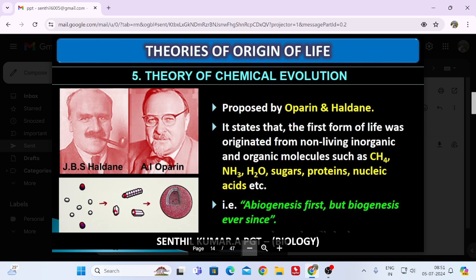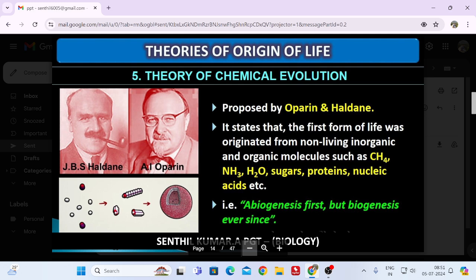So, the theory of chemical evolution. It is proposed by Oparin and Haldane. This is very important and experimentally proven also. This is what is accepted. It states that the first form of life originated from non-living inorganic and organic molecules such as methane, ammonia, water, sugar, protein, nucleic acid. How? That is what we are going to read.